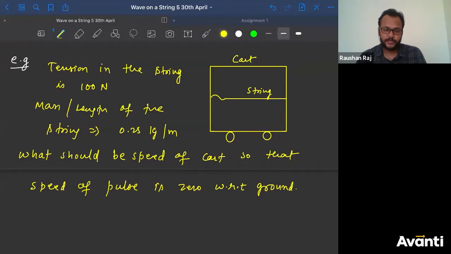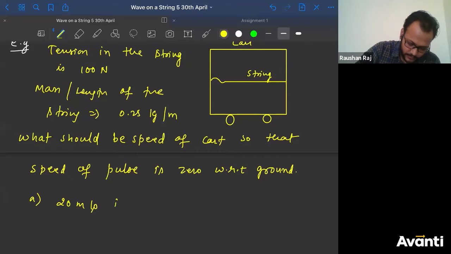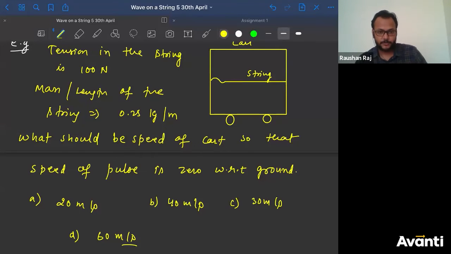I will give the options in the poll, don't worry, I'll give them in a while. So option A, I think you'll be getting, yeah. Option A, 20 meter per second in the rightward direction. And I'll write it directly like this, forget right and left, you will understand. 20 meter per second, 40 meter per second, 30 meter per second, or option D, 60 meter per second. So out of these options, you have to get the correct answer.